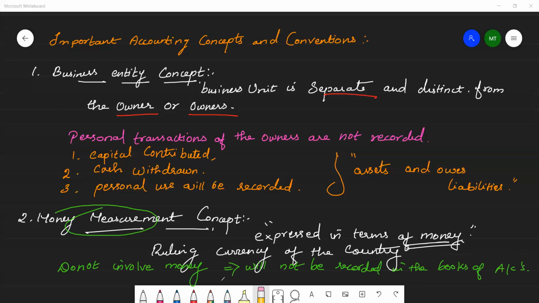These are not recorded in the books, because they cannot be expressed in terms of money. Only money terms, like 2 tables, 3 chairs purchased for rupees 6,000 and 7,000, are monetary terms. So these are entered in the money measurement concept.